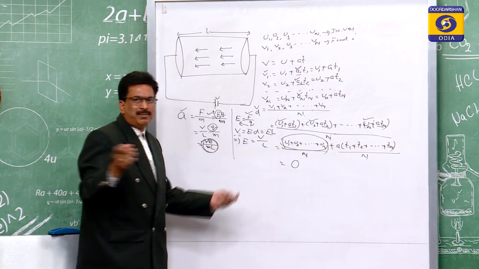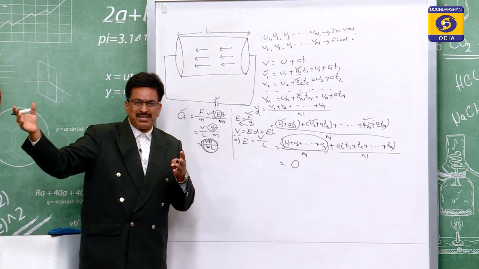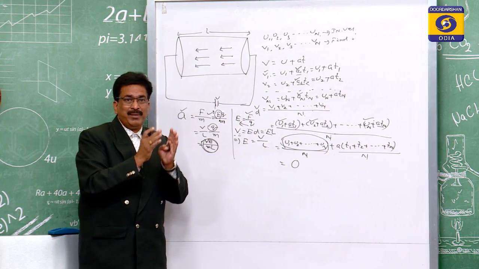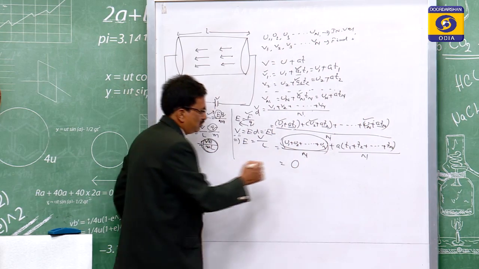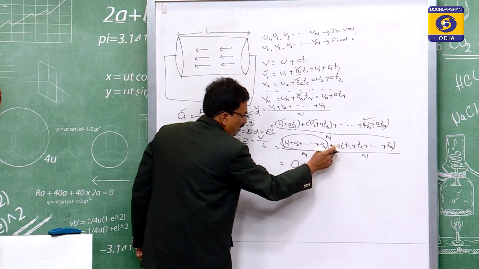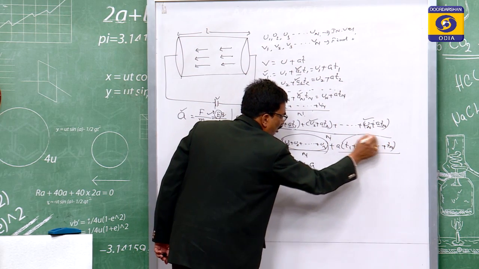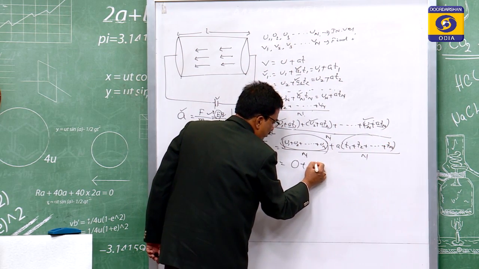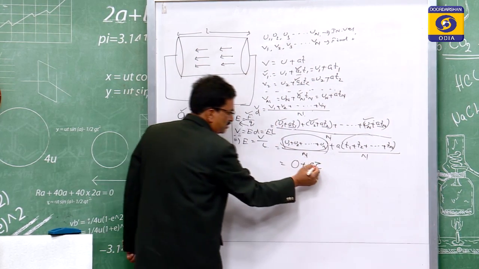So, when a number of people are together and we look from the outside at a far distance, then we observe that they are remaining at rest. Therefore, this one is at rest, means this is equal to 0, and this a comes out. t1 plus t2 up to tn by n means the mean of all the times. The mean of all the times is written as tau. This symbol is tau.